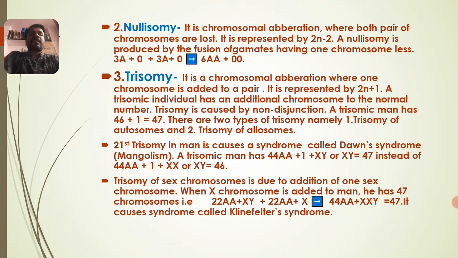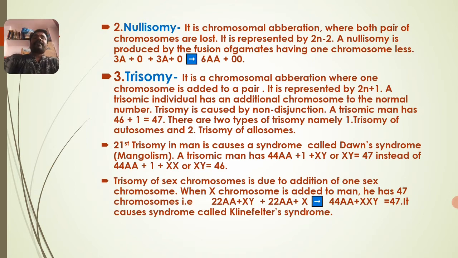That is why it is called 21st trisomy in man, which causes a syndrome called Down's syndrome. It is often called Mongolism because it was first found in the Mongolians, hence it is called Mongolism.